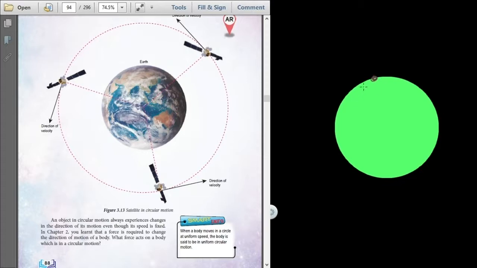This object is moving exactly on this orbit, so the direction is always changing. At each point, there is a force acting on this object that we call centripetal force.